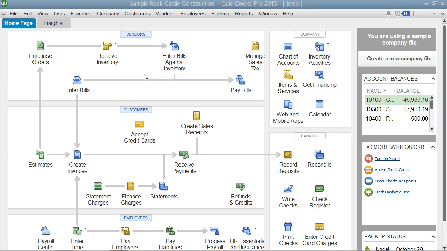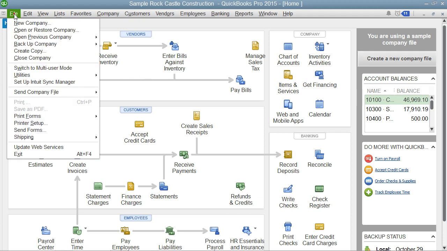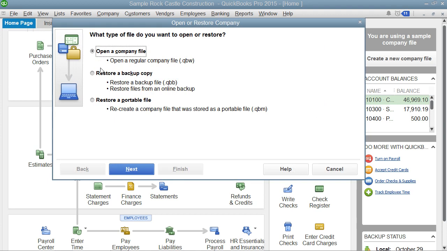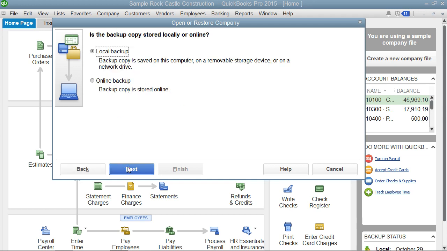To restore a corrupted company file from a backup copy, select File from the menu bar and then choose the Open or Restore Company command. In this situation, you want to restore your data from a backup copy. So select the Restore a Backup Copy option button and then click the Next button to continue.